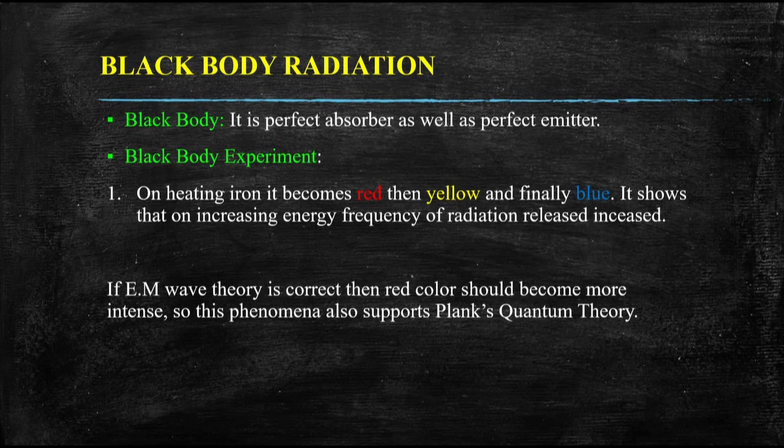Meaning our object was first releasing red color radiation, of that level of frequency and that level of energy, then after some time it shifted to more energy of yellow and then finally of blue. So this showed that there is discontinuous release or absorption of energy by an object, and that's why this point supported our Planck's quantum theory.